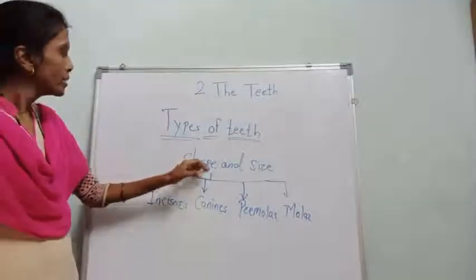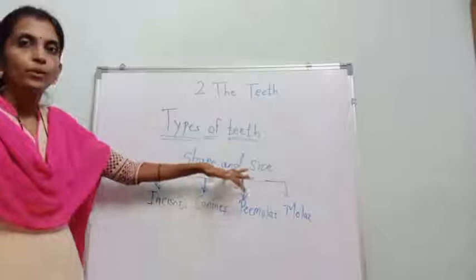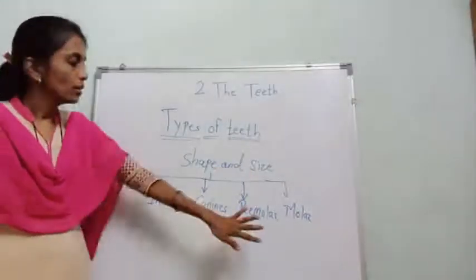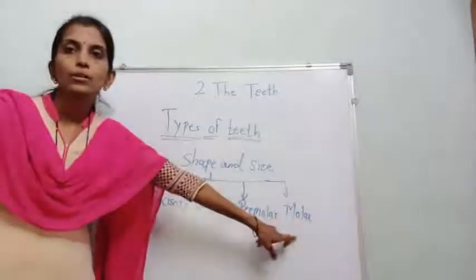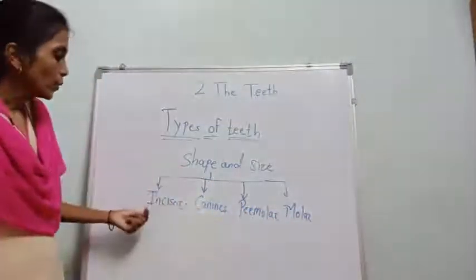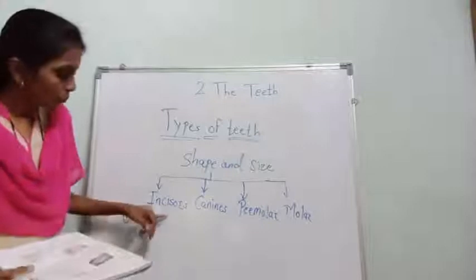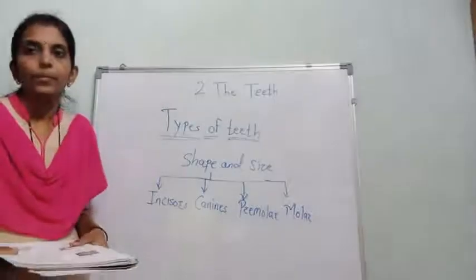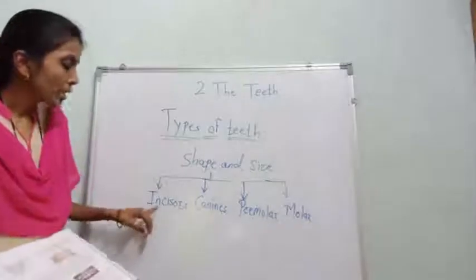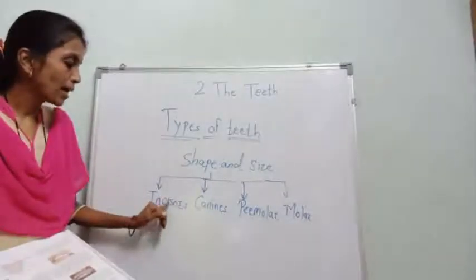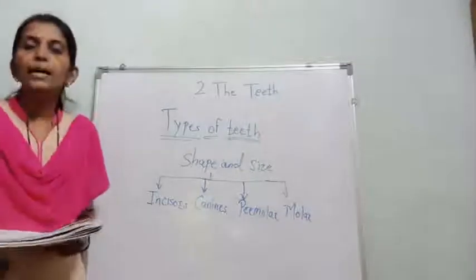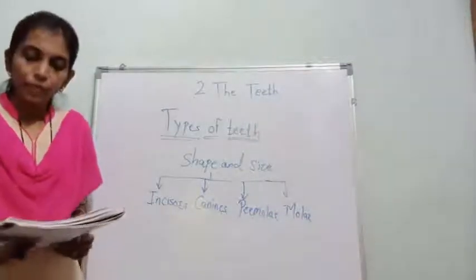So on the basis of shape and size, there are four types: incisors, canine, premolar, and molar. Let us learn it one by one. Incisor, see, the pronunciation is incisor. Incisors are the set of front teeth.